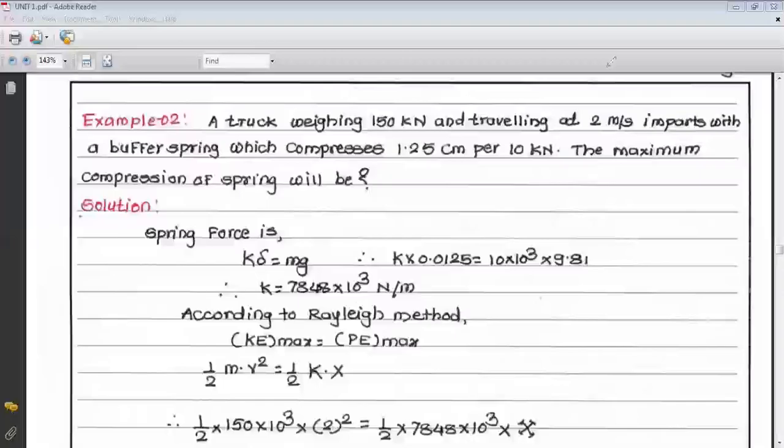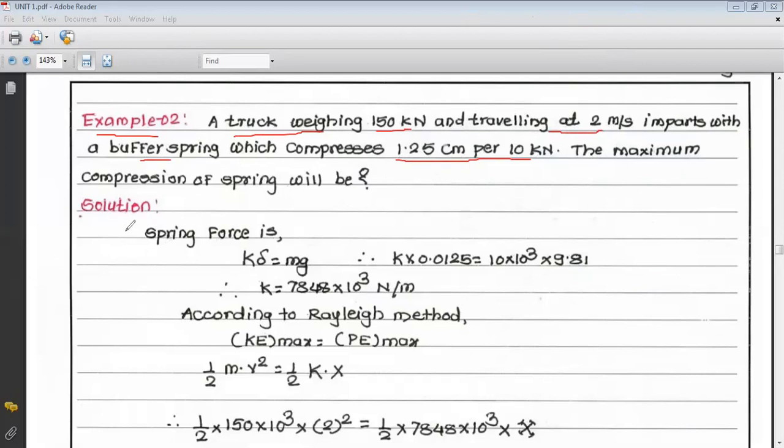So let's start with example 2. That is, a truck weighing 150 kilonewton and traveling at a speed of 2 meters per second impacts a buffer spring which compresses 1.25 centimeter per 10 kilonewton. Then what will be the compression of the spring?